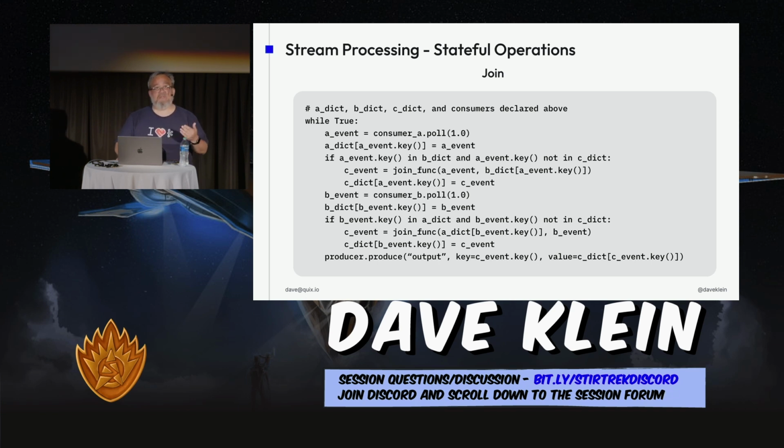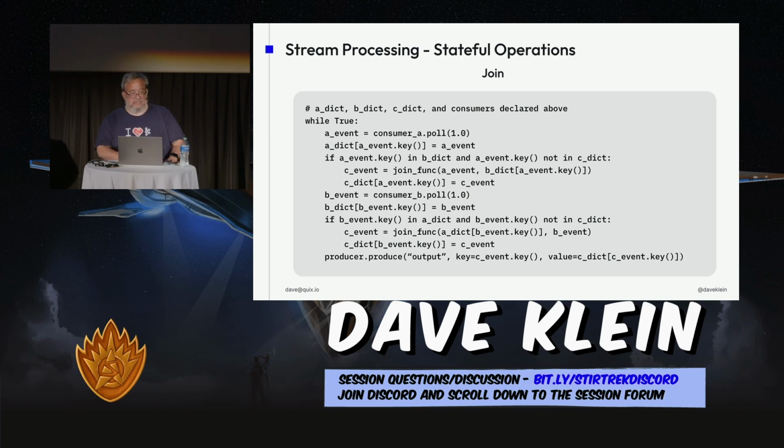Now, the idea here is we don't know when these events are going to come into each of these topics. It may come to B first, it may come to A first. There may be some delays in there even. So by storing this in the dictionary, that gives us a chance to go find those later, even if it's several minutes after the first one. Now you can set things like thresholds of time for windowing if you need to do that. That could all be done just with Python code as well, but it wouldn't fit on a slide.